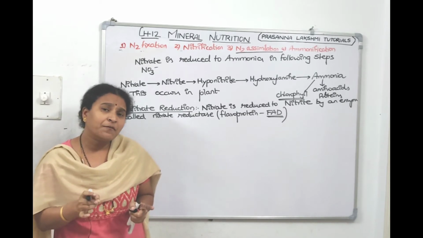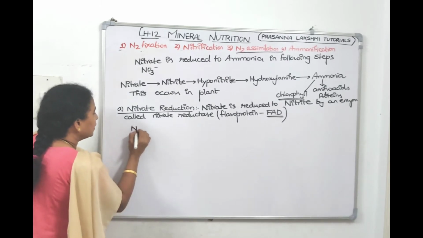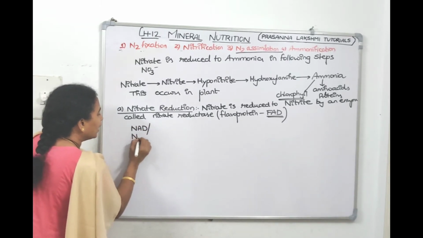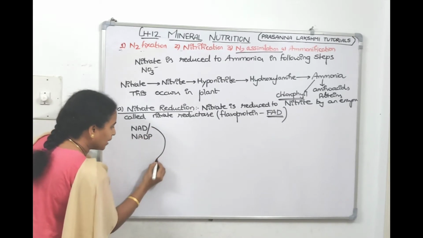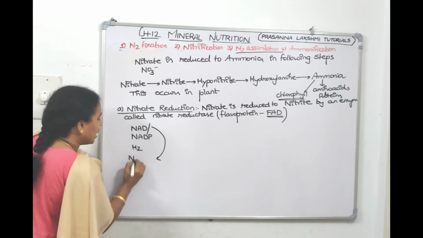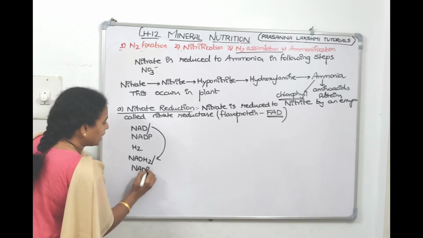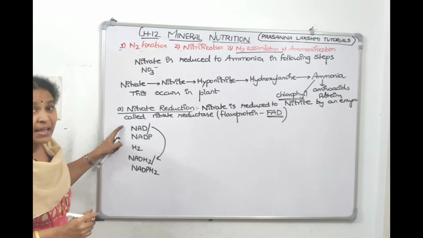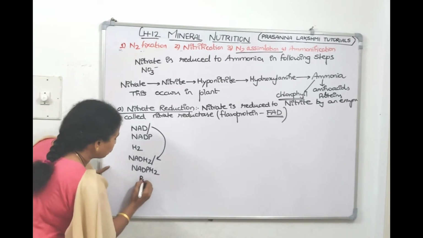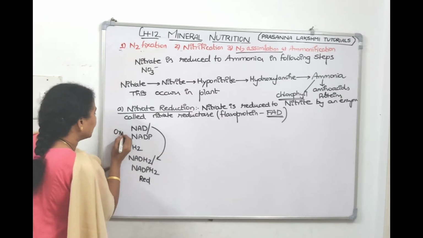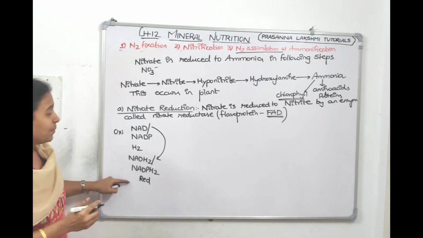Who will give hydrogen for FADH2? Means NADH2. Follow me. It is NAD or NADP, they will take hydrogen. They will take hydrogen and they will become NADH2 or NADPH2. NAD or NADP, after taking hydrogen, are reduced. These are reduced forms, these are oxidized forms. After taking hydrogen, they are reduced to NADH2 and NADPH2.